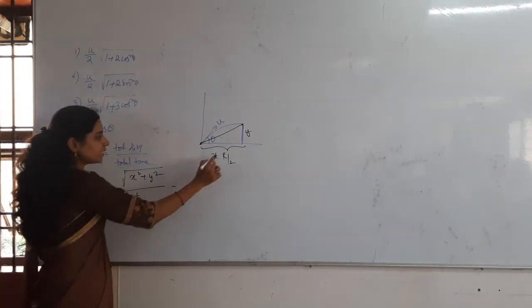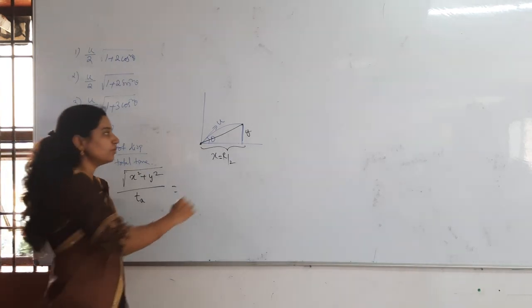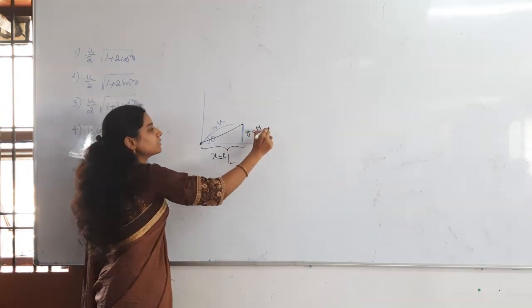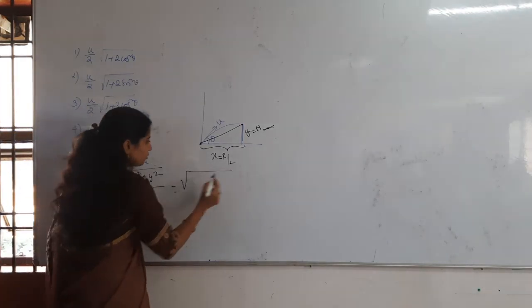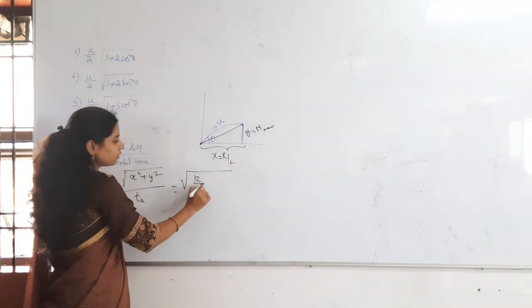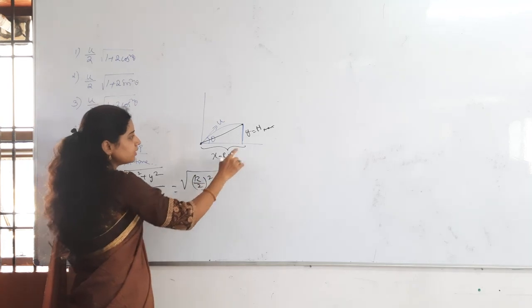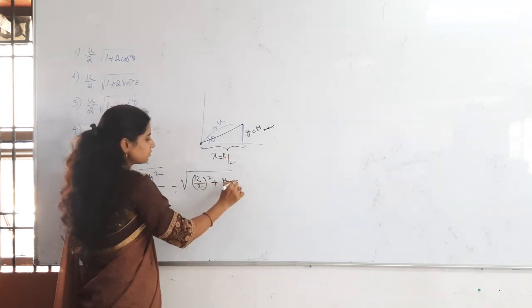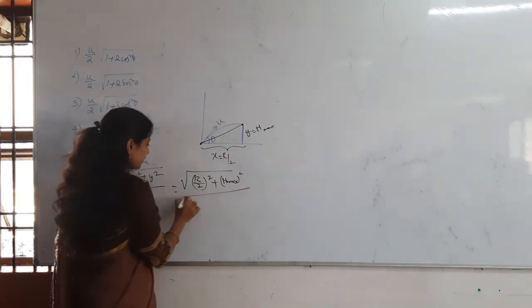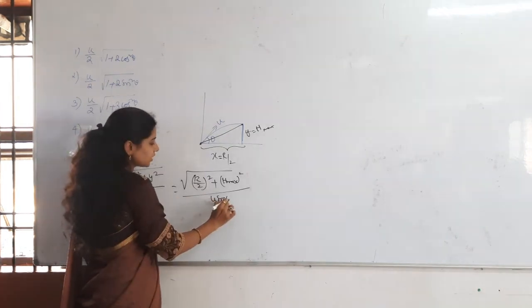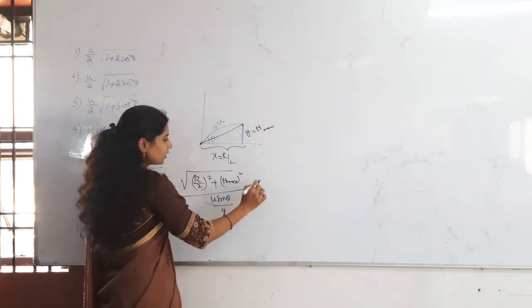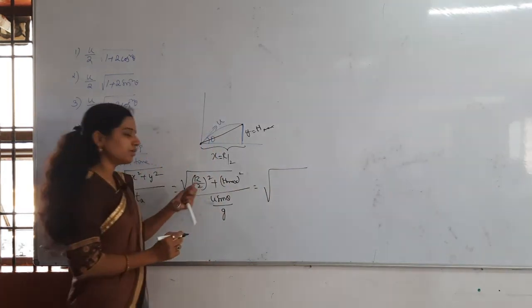Now what is the x here? x is equal to R by 2. y is equal to what? H max. Then here, under root R by 2 whole square plus H max whole square, that divided by time of ascent. Time of ascent formula is what? u sin theta by g. Then here R is nothing but what?